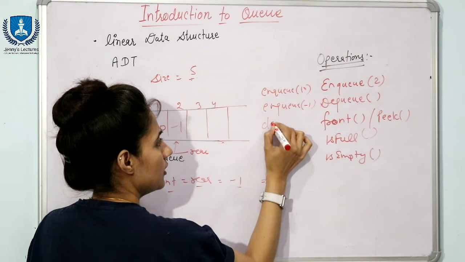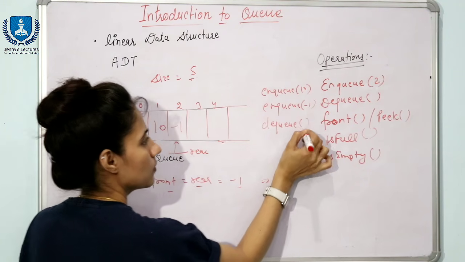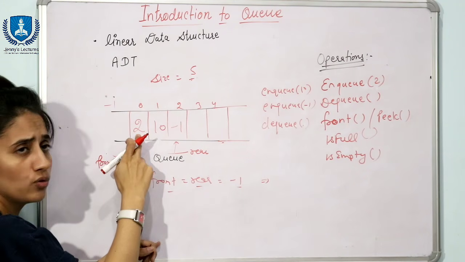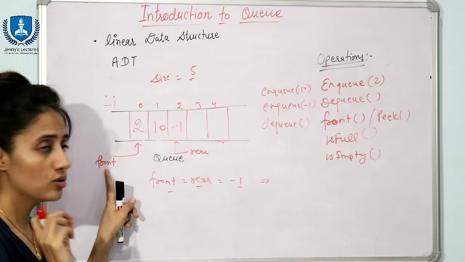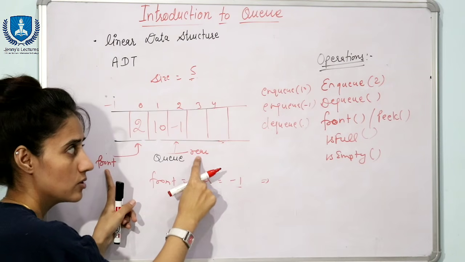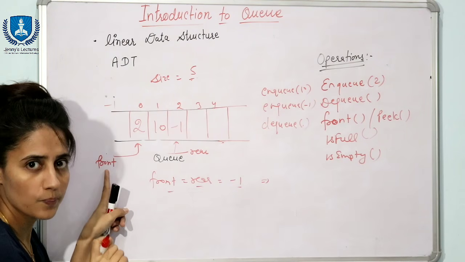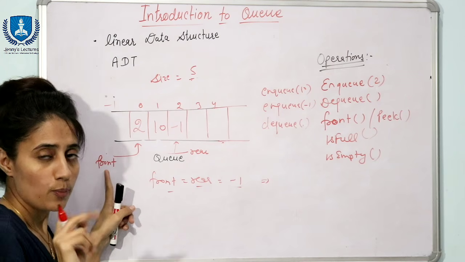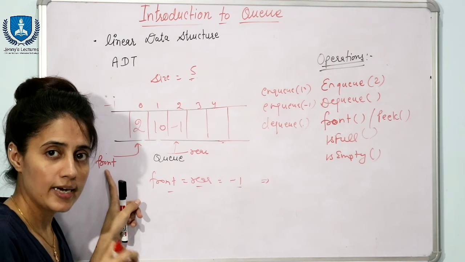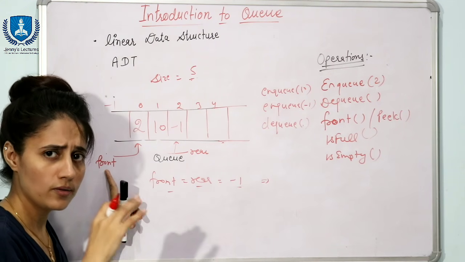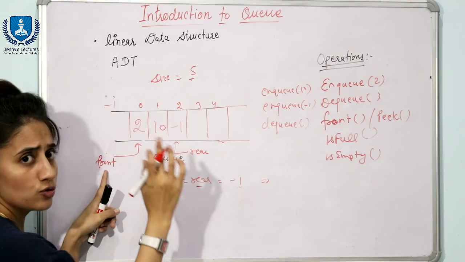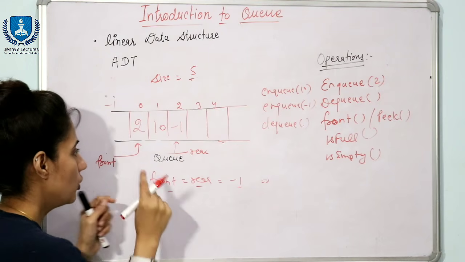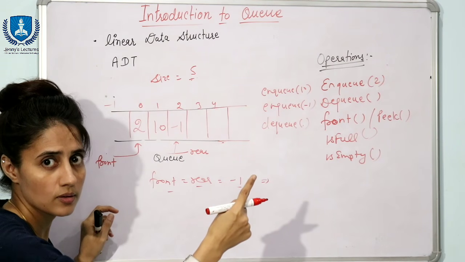Now suppose I am calling dequeue function. No need to pass anything because always the data would be deleted from front. Now you can touch this front. Now we will not touch this rear. In dequeue we will touch this front, right? So now suppose you want to print the data you have dequeued. So you can write down printf, the data you have dequeued is from the queue. You can print this value, and after that what you will do? You will do front plus plus, right?